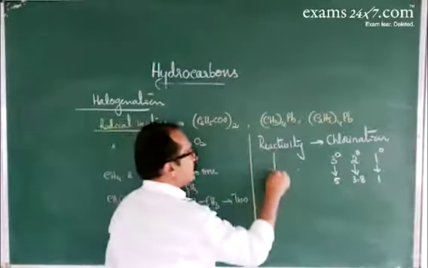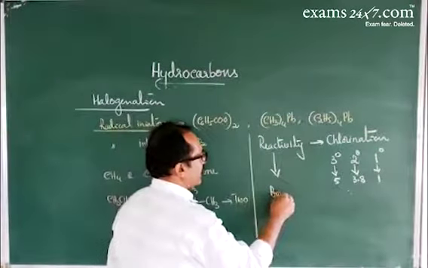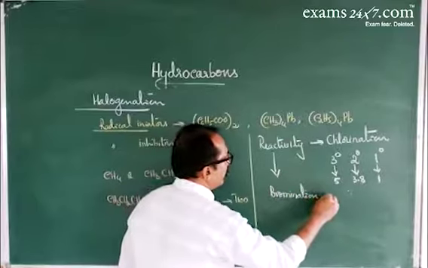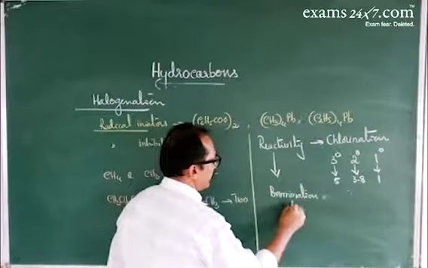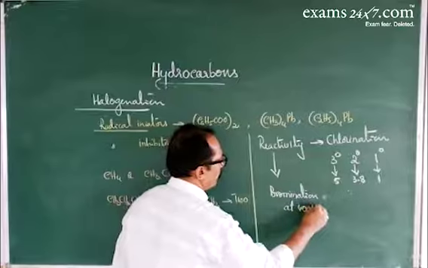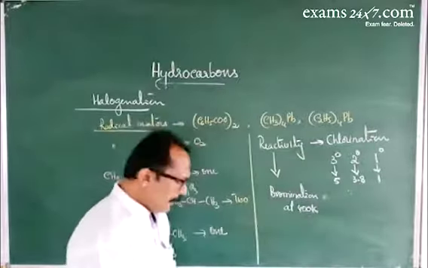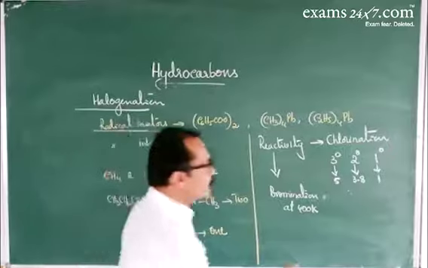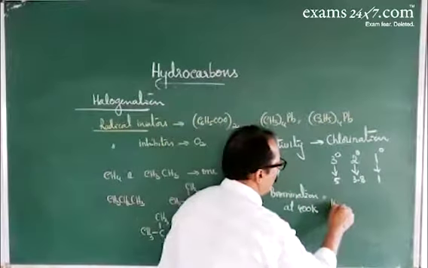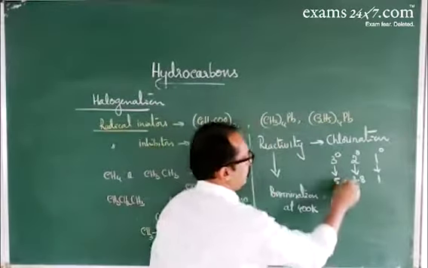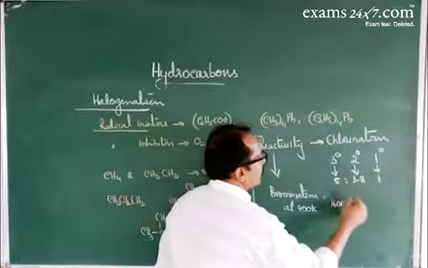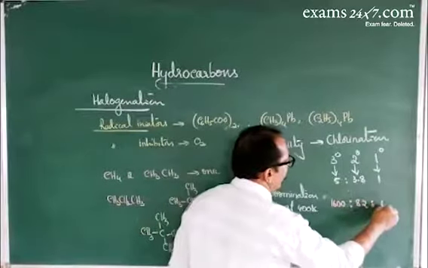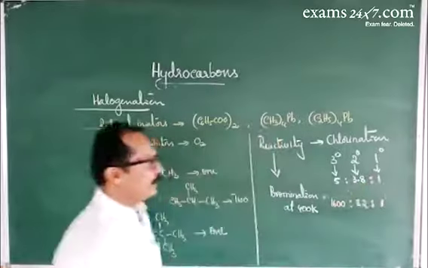Similarly, the reactivity for the bromination reaction at 400 Kelvin: the reactivity of tertiary hydrogen is 1600, with respect to secondary hydrogen it is 82, and primary hydrogen is 1.